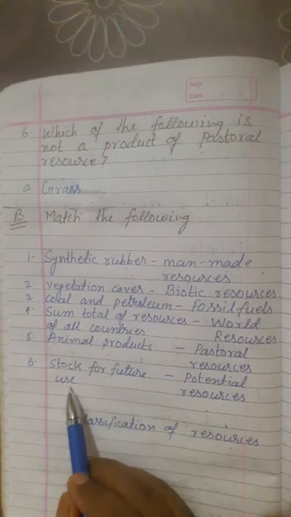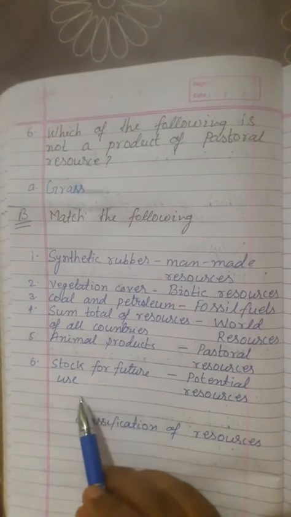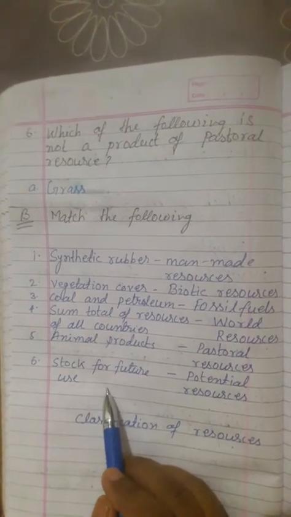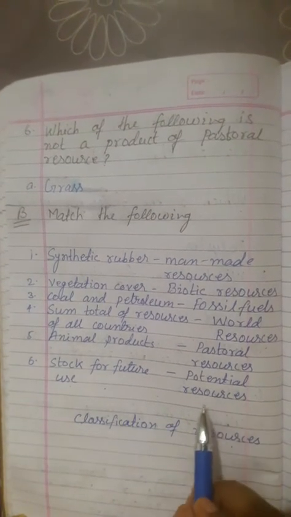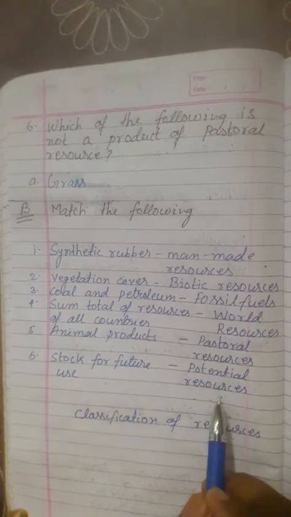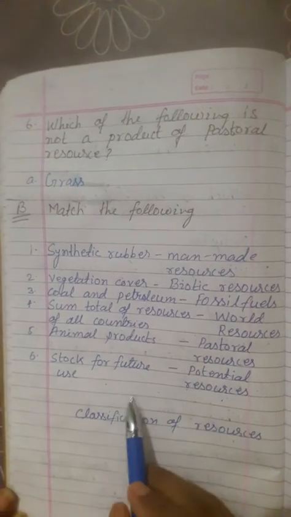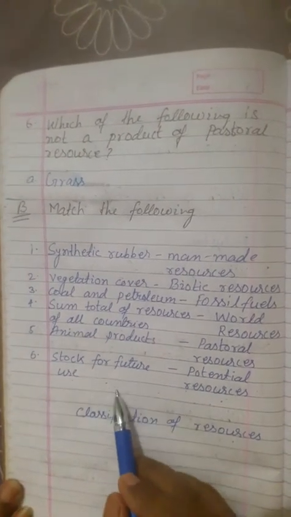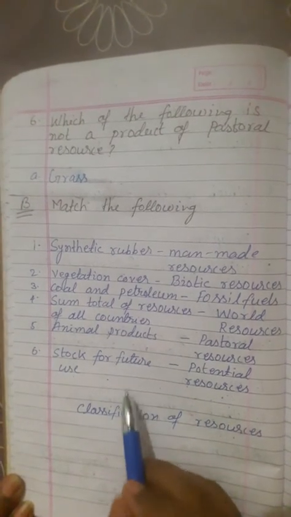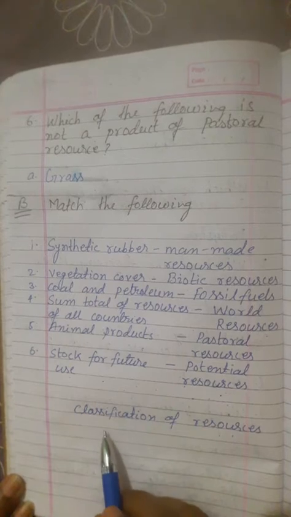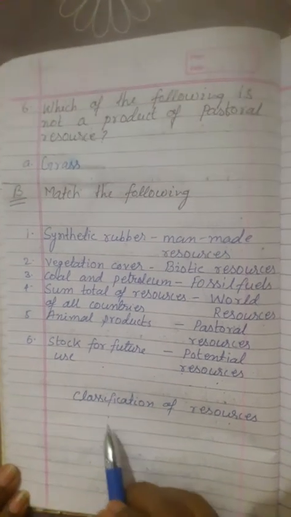And number 6: stock for future use is called potential resources. All of you listen carefully and write all of question number A and B in your copy. Write down carefully.